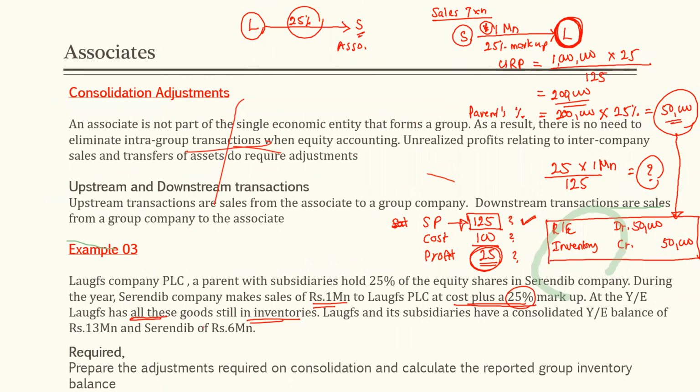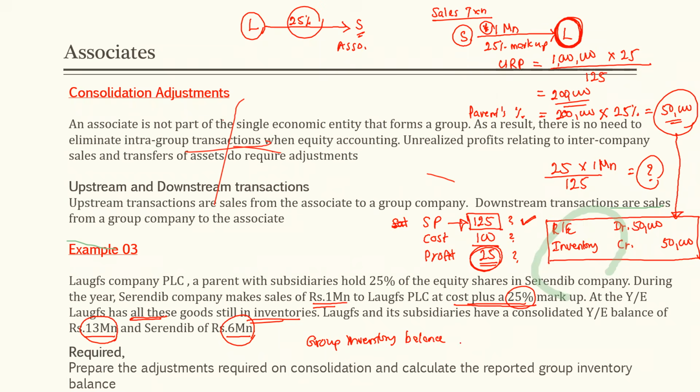Here they say LKAS and its subsidiaries have a consolidated year-end balance of 13 million and Serendip of 6 million. LKAS වල inventory value එක 13 million, Serendip වල 6 million. So what should be the group inventory balance?